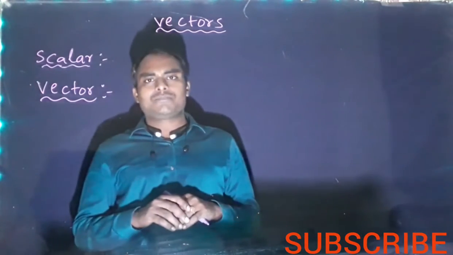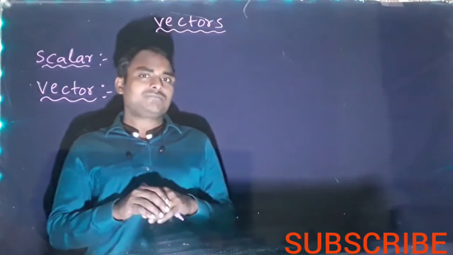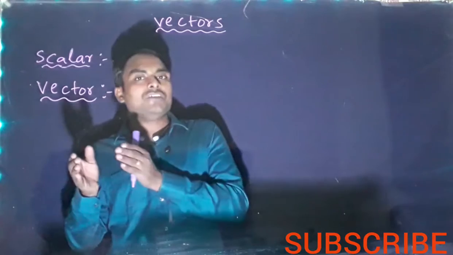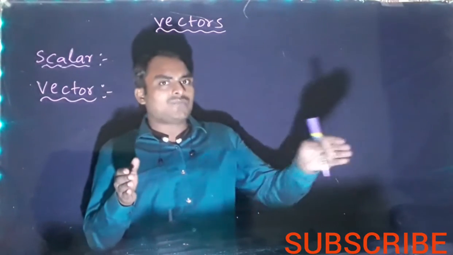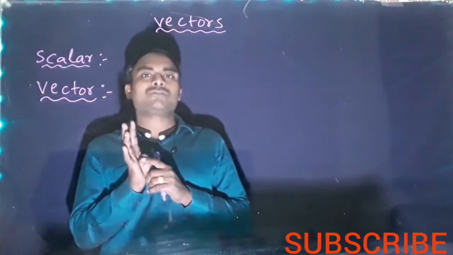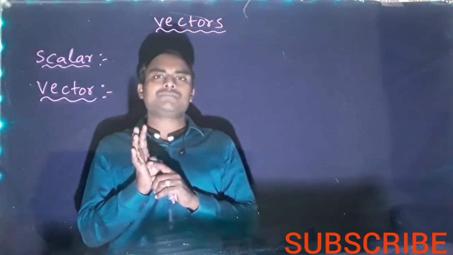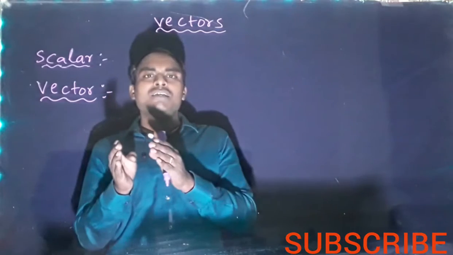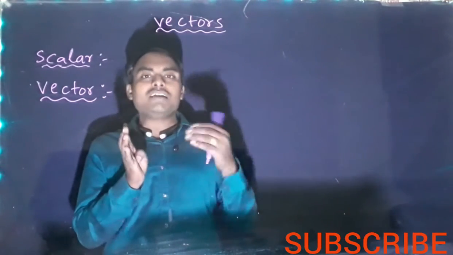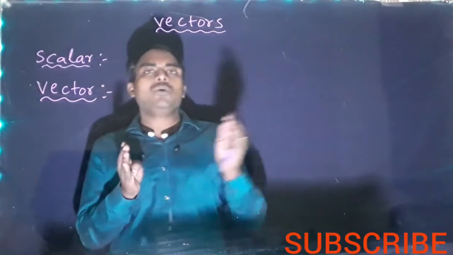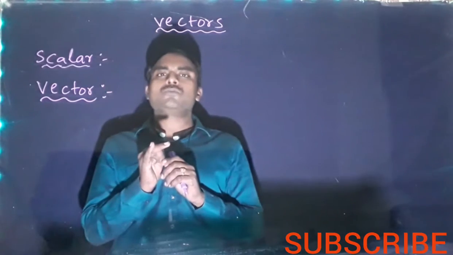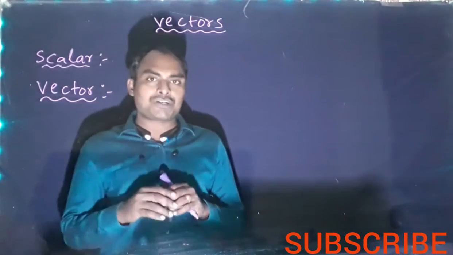Next, vectors. Take displacement: it is the shortest path, the shortest length from initial to final. So it is a straight length from initial to final, and there is a specific direction. Displacement has a direction, and it also obeys the vector law of addition. So displacement is 5 meter; 5 is the magnitude. What is its direction? From the initial to the final position. So it has a direction also and obeys the vector law of addition also. So displacement is a vector quantity.